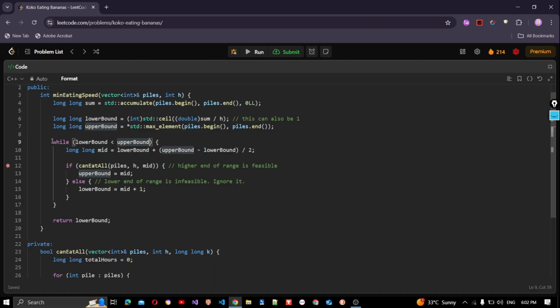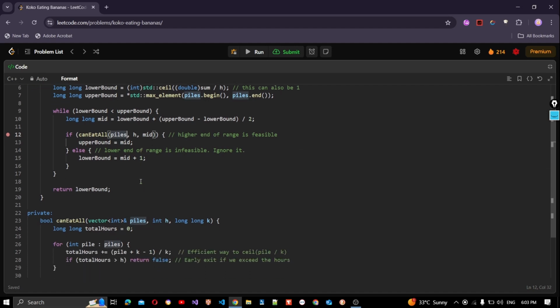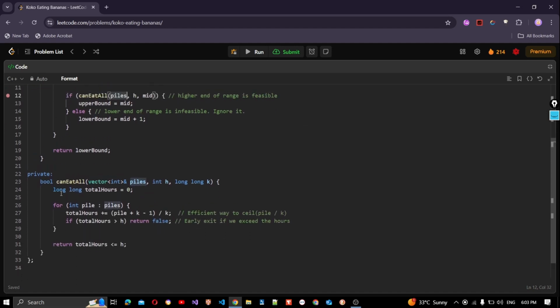We have the lower bound and upper bound. This is a usual binary search setup, and we find the middle value. If it can't eat all, this is our check function. Higher end of the range is feasible. I'll explain what that means. The check function is pretty simple.